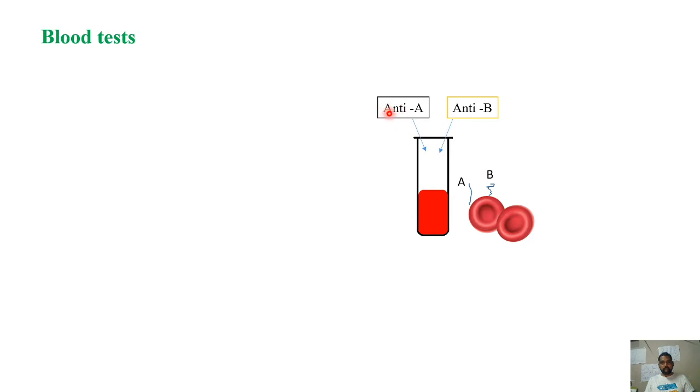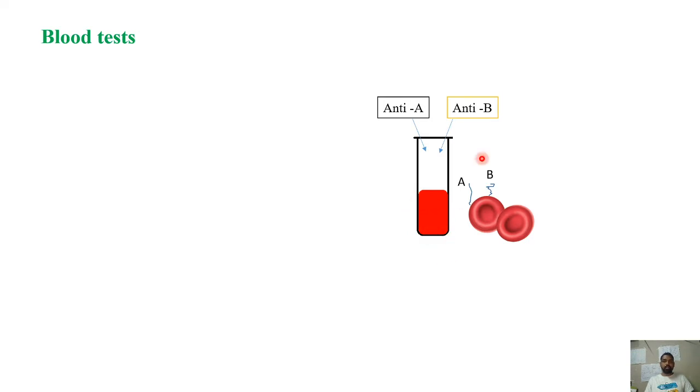So when you add anti-A to this blood, if this is A blood group, then what happens? The antigens present on the RBC surface will be A. So antigen A and antibody A will bind and there will be clumping, agglutination of the blood.